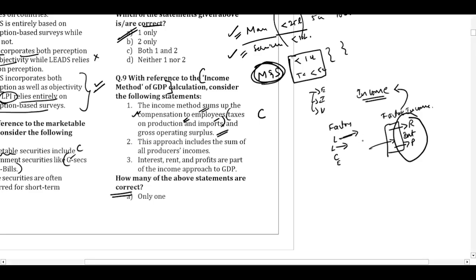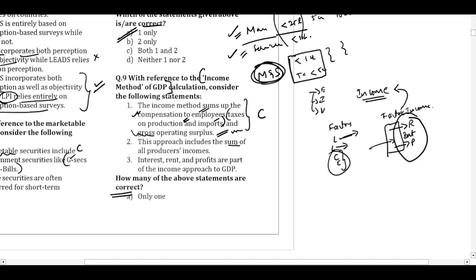So that also will be showing the net output of the GDP. So that is also correct. And the gross operating surplus is from the company's point of view, wherein after removing the basic expenses and operating expenses, whatever operating profit they get is the gross operating surplus. So all of this is correct.